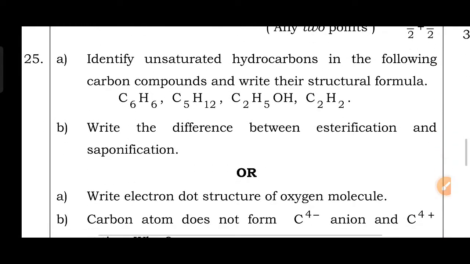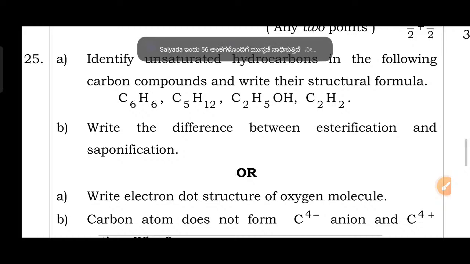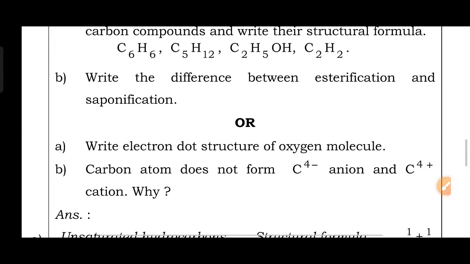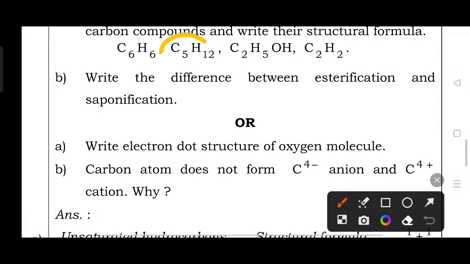Then question number 25 A. Identify unsaturated hydrocarbons in the following carbon compounds and write their structural formula. Okay, then C6H6, it's benzene. C5H12, it's pentane. Then C2H5OH, it's ethyl alcohol. C2H2, it's ethyne. Then, in this one, see, this is saturated. Okay, this is also saturated.